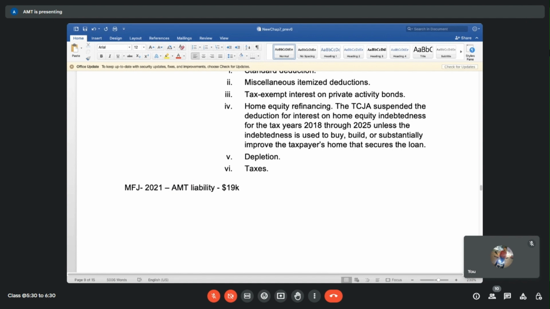Now, let's assume that they are recomputing their AMT, using only exclusion items, like here they are saying, right?